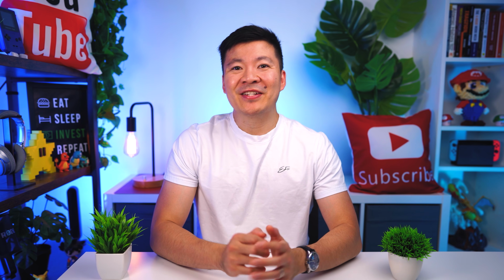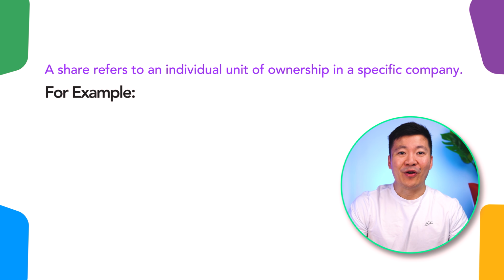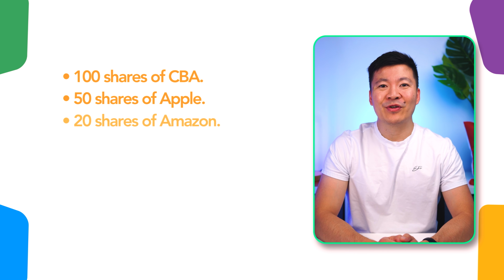While stocks and shares essentially mean the same thing, they are used in different contexts. A share refers to an individual unit of ownership in a specific company. For example, I have 100 shares of CBA. Stocks is a broader term that represents ownership in one or more companies. For example, if you own multiple stocks, it means you have ownership in different companies. So maybe you have 100 shares of CBA, 50 shares of Apple, and 20 shares of Amazon.